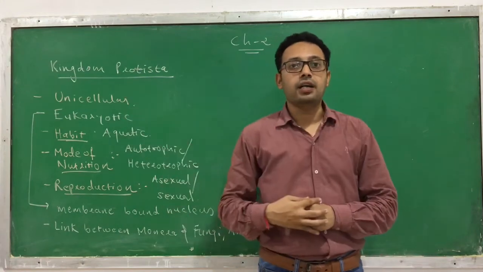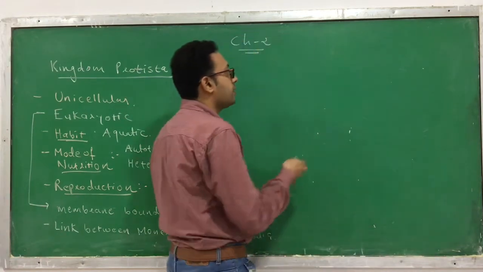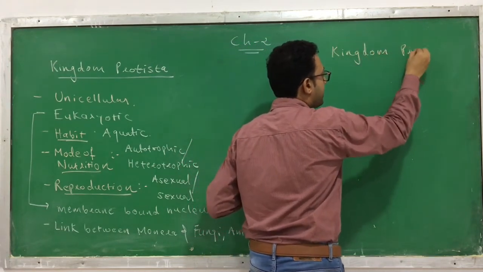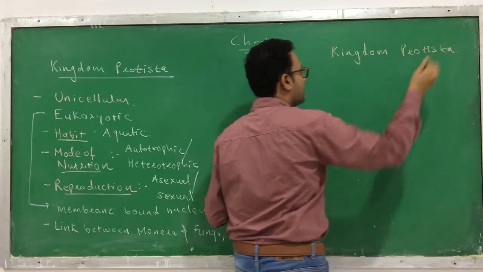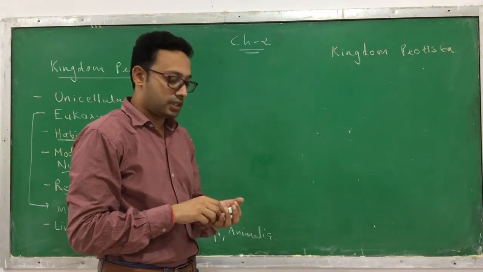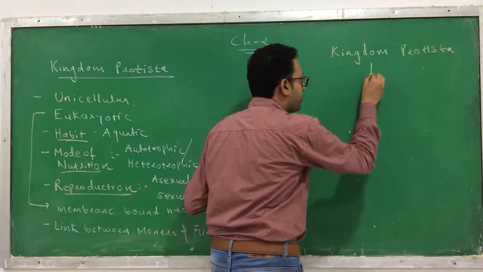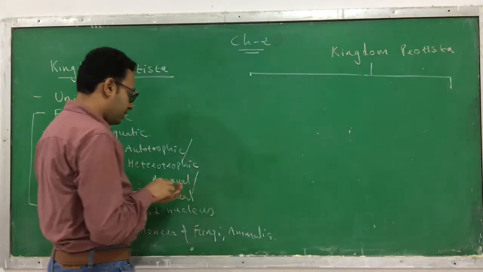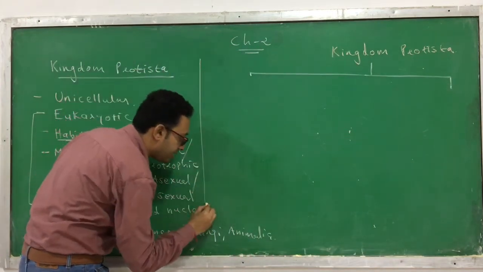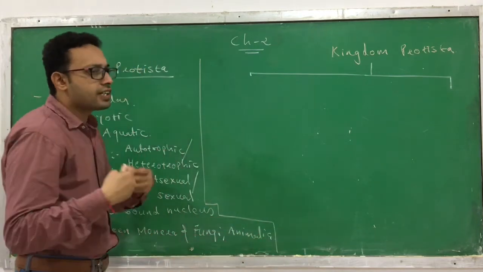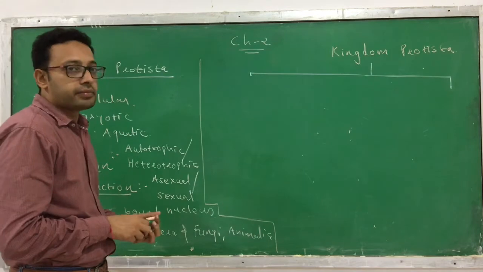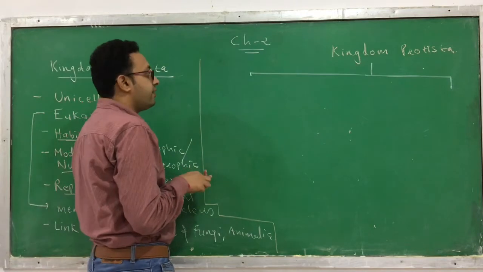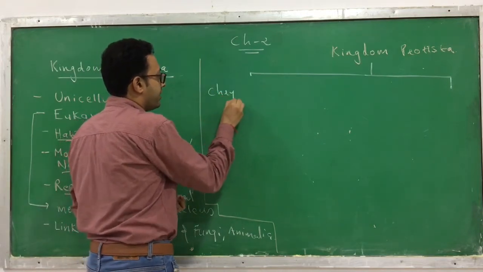Now this kingdom Protista is further subdivided. Let's see what are the divisions of this kingdom and we will learn each one in detail. There are lots of different types of living organisms included under the kingdom Protista, but for easiness, we have divided them into different categories. The first category includes chrysophytes.